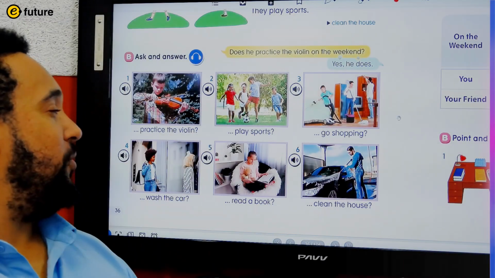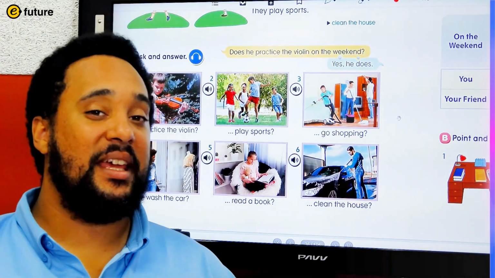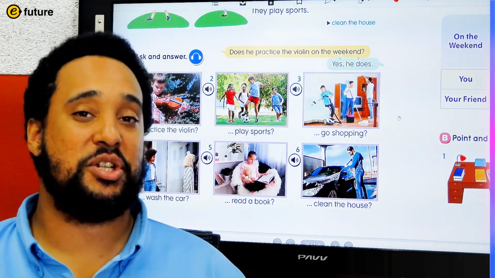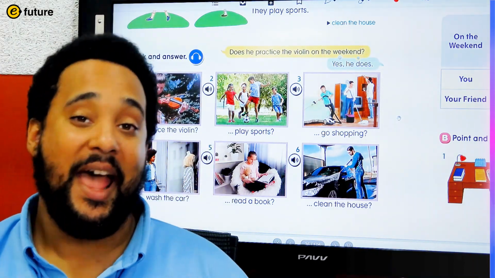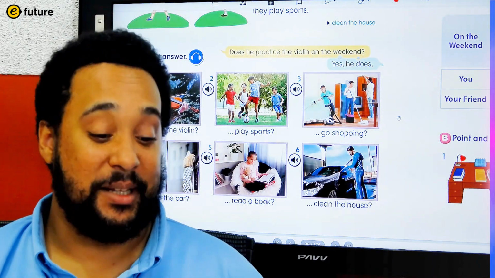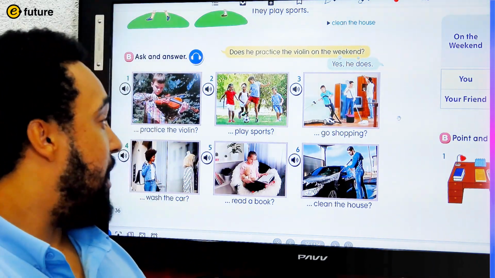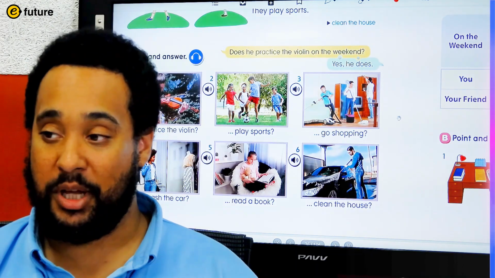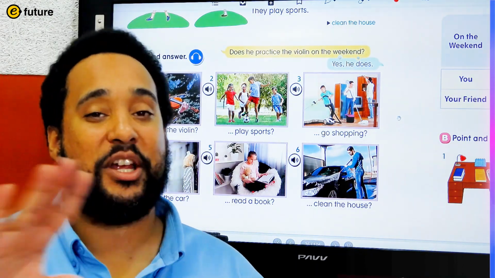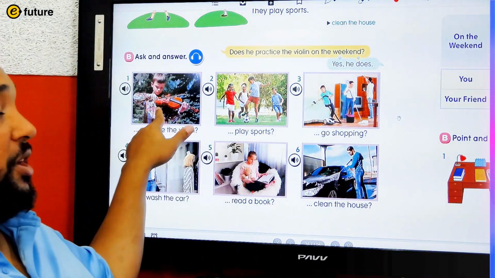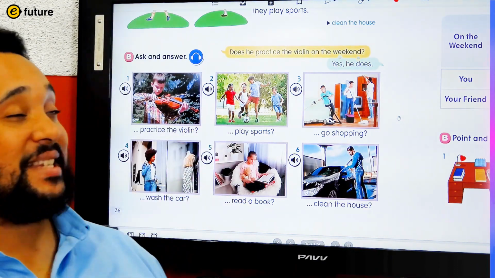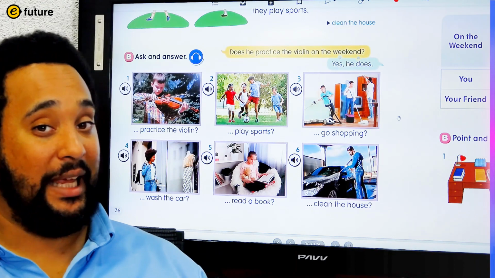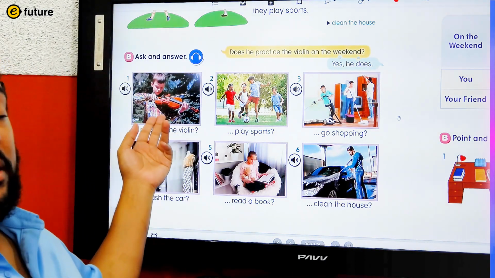Okay, good job, everyone. You've asked the question and given the opposite answer from what we heard in the audio. Now, here comes your challenge. For your challenge round, I want you to look at the picture and ask a question that is not the picture. For example, you could say, does he read a book on the weekend? And what is the answer?